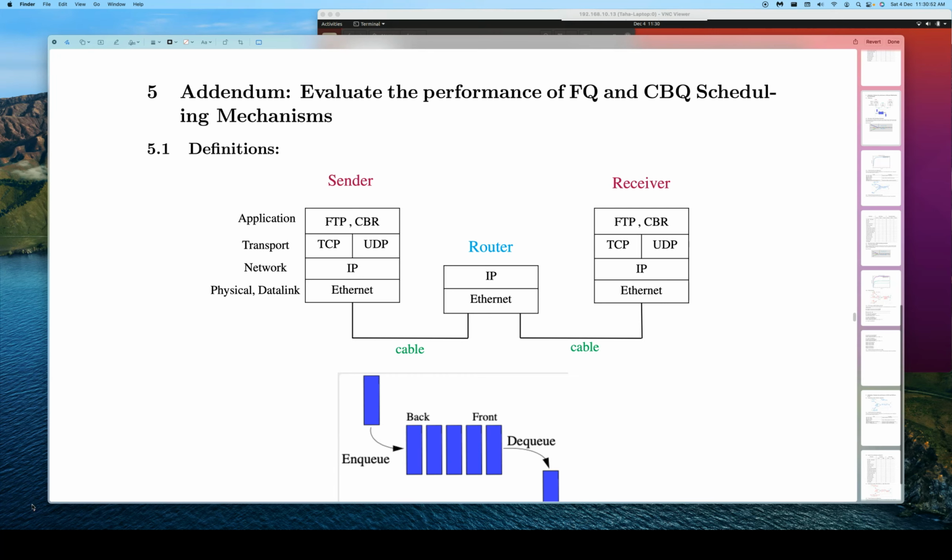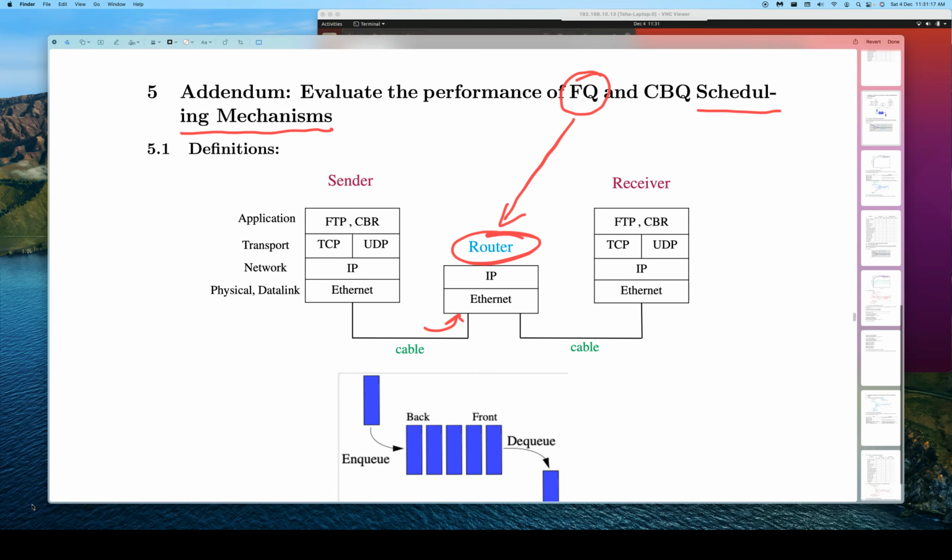Hello friends, in this video let's discuss the scheduling mechanisms. In particular, let's look at one of the scheduling mechanisms, that is fair queue. These scheduling mechanisms or algorithms generally run in the routers, and a router will typically have more than two interfaces.